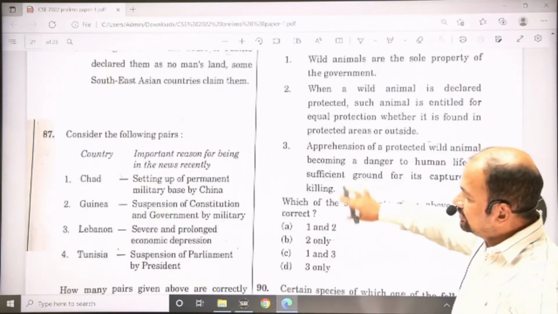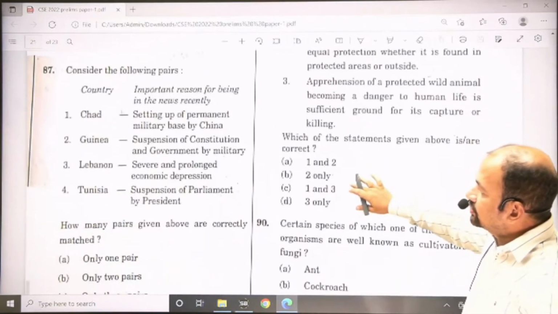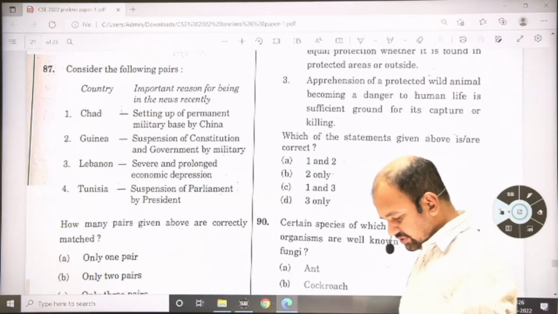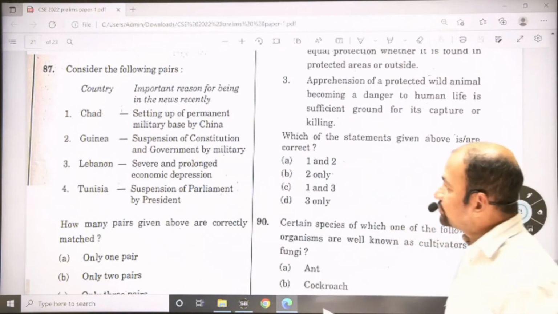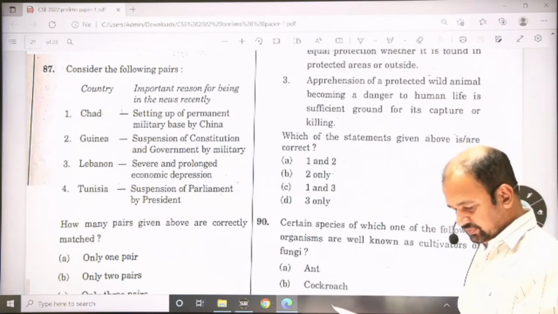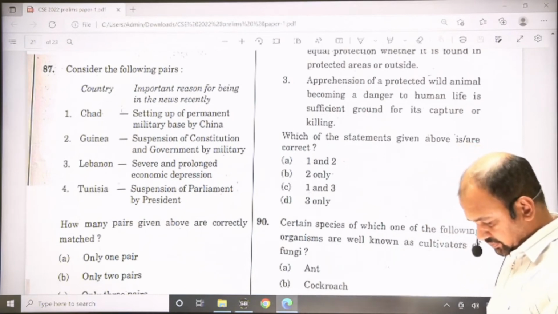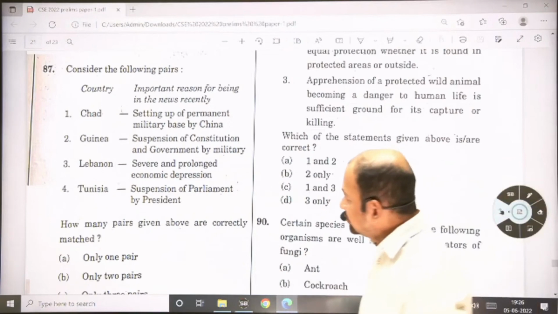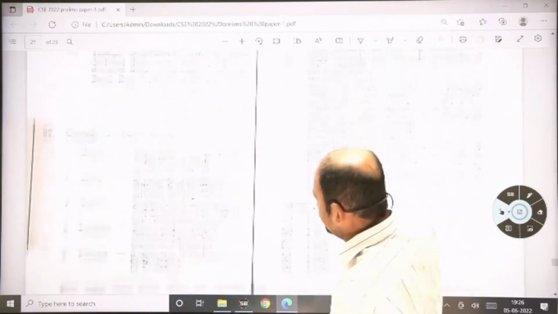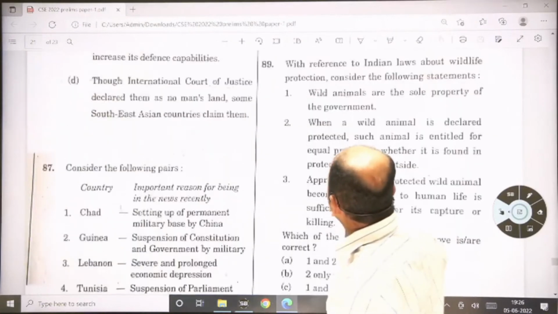Question number 87. Consider the following pairs. This is not literally a geography question. Then geography.